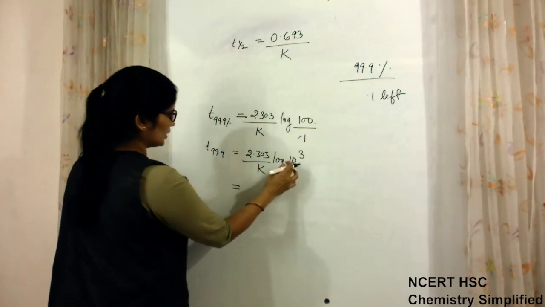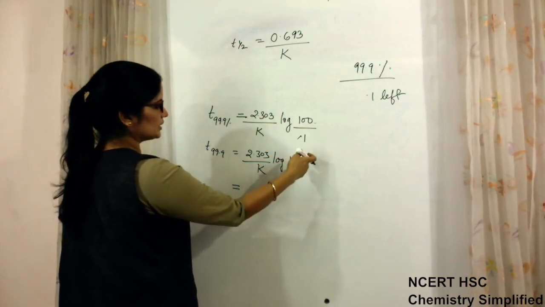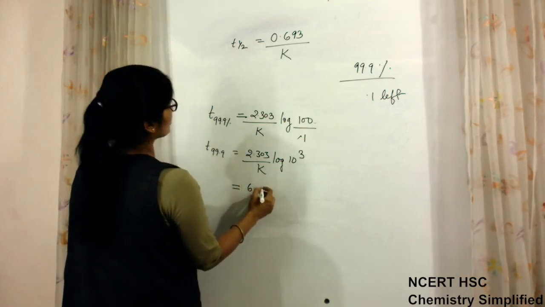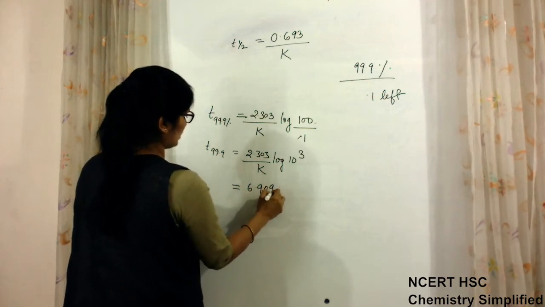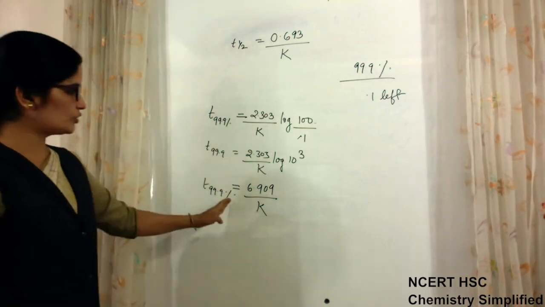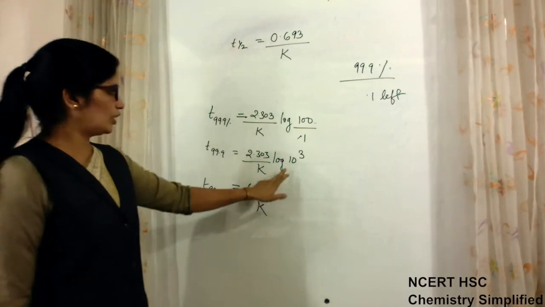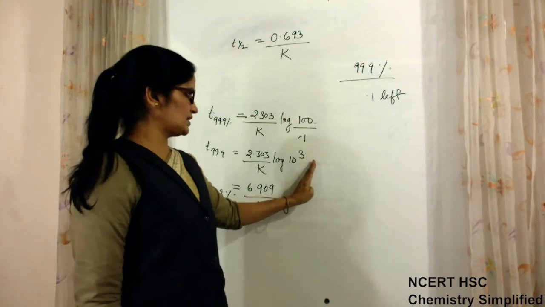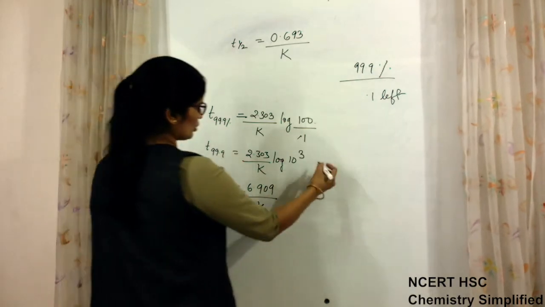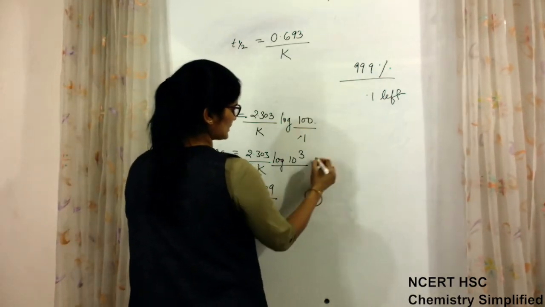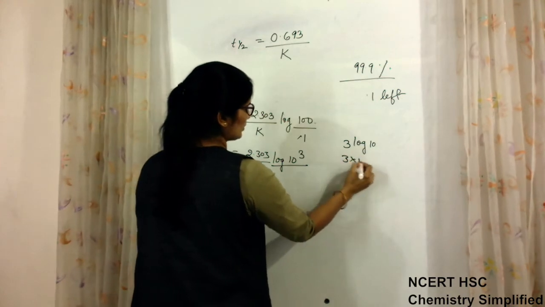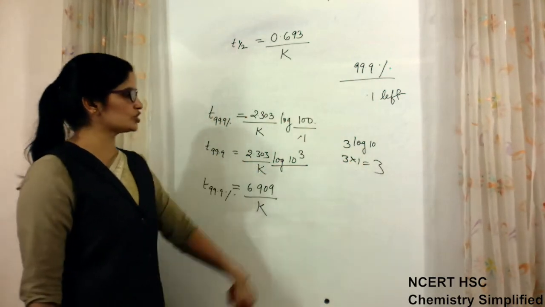Log of 10 to the power 3 is 3. So 3 times 2.303 is 6.909 upon K. T 99.9% is equal to 6.909 upon K. Log 10 is 1, so it will be 3 log 10, and 3 into 1 will become 3. That is why log 10 is 1, and log 10 to the power 3 is 3.